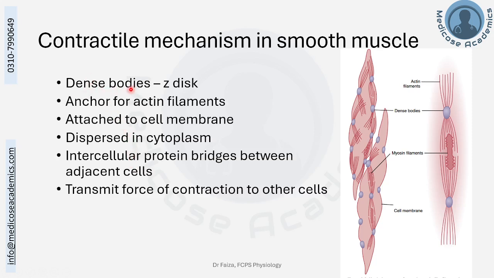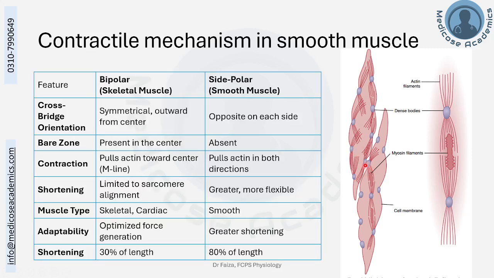There are dense bodies in replacement of the Z disc over here. As you can appreciate in this diagram, these blue colored dots are the dense bodies. Again, these provide anchorage to the actin filaments and are the counterparts of the Z disc in the sarcomeres of skeletal muscles. These are either attached to the cell membrane or scattered inside the cytoplasm. These also provide intercellular protein bridges between the adjacent smooth muscle cells and help in transmission of the force of contraction from one cell to another.